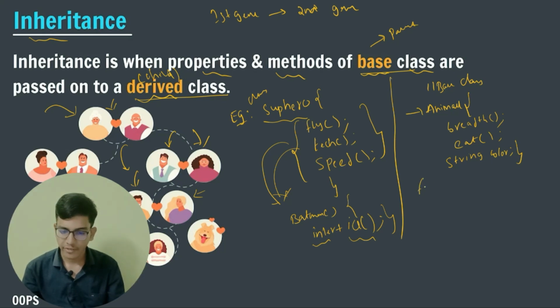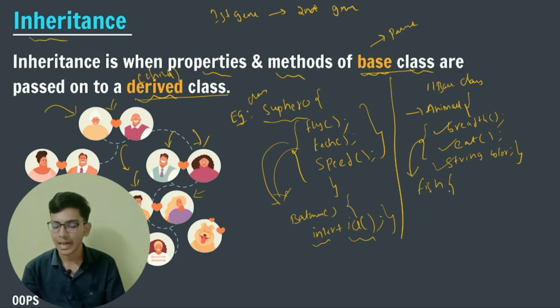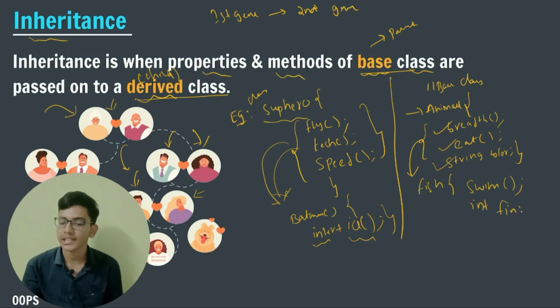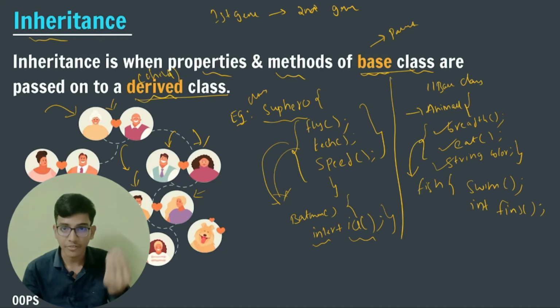So I can write a fish. Fish can breathe, fish can eat, fish has color. Additionally, along with all the inherited properties of the animal class, our child class, that is fish, has something unique: it can swim, and it has fins. It has a number of fins. I don't know what we call fins in detailed language, but it uses them to swim. So these two extra things the fish class has.